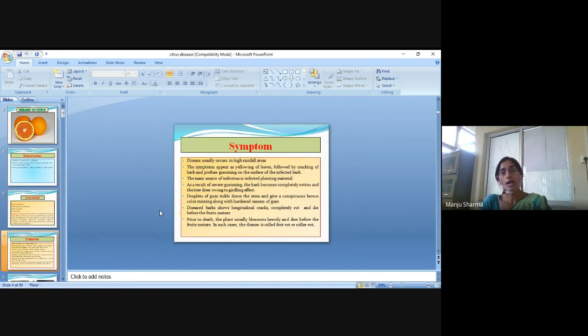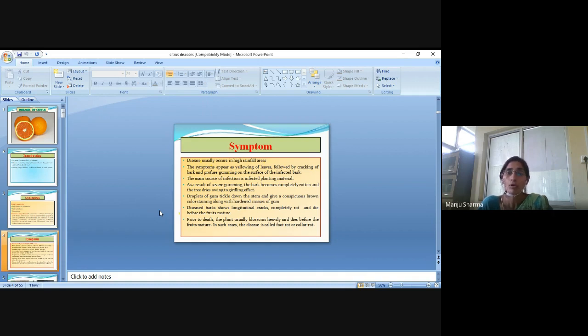The symptoms: the disease usually occurs in high rainfall areas. The symptoms appear as yellowing of leaves, followed by cracking of the bark and profuse gumming on the surface of the infected bark.